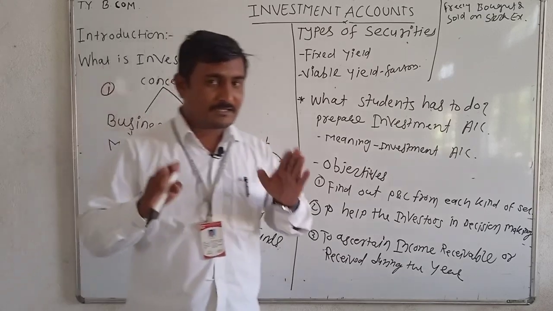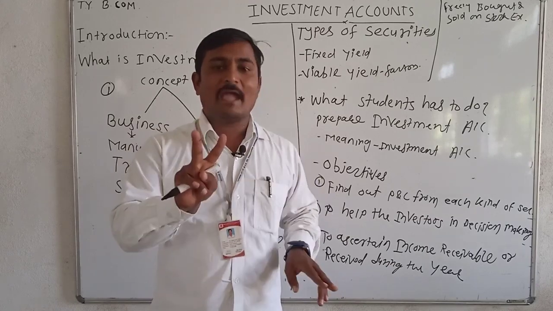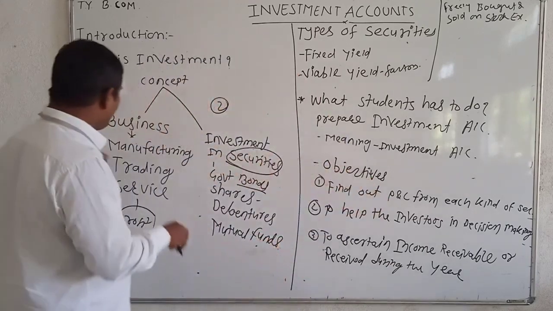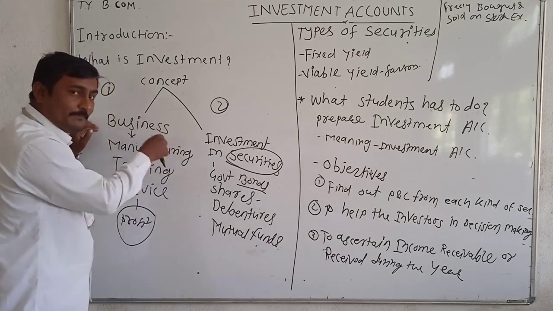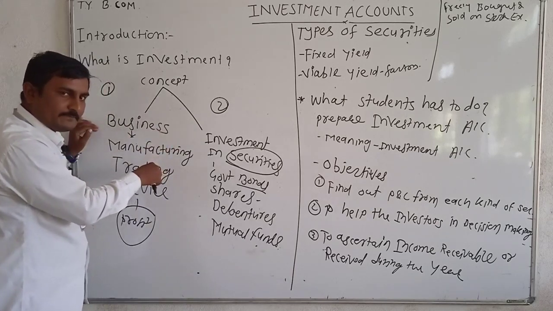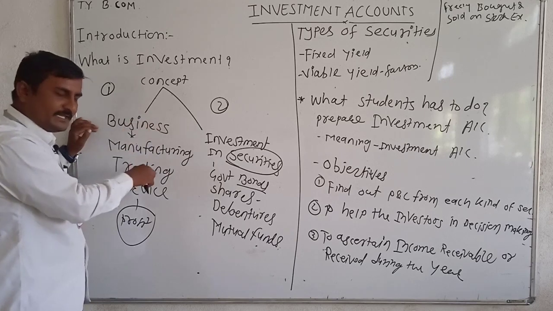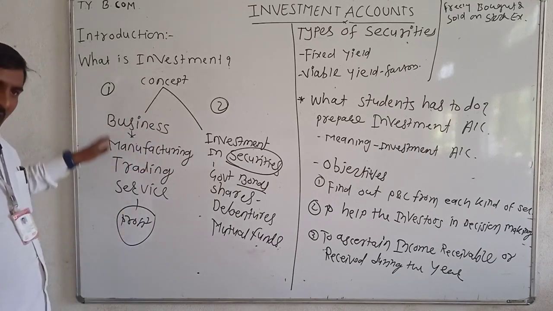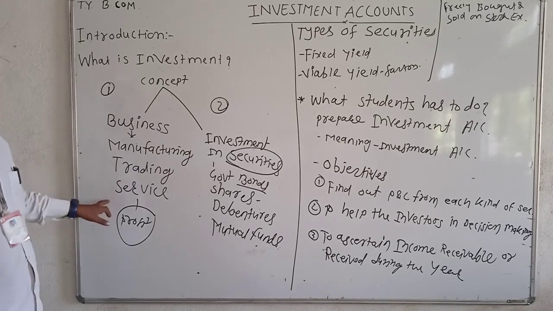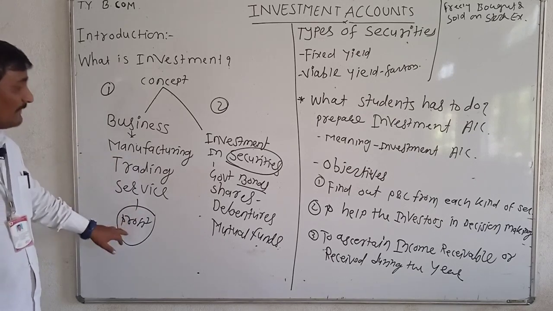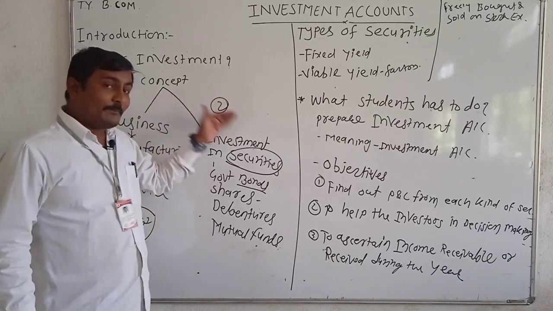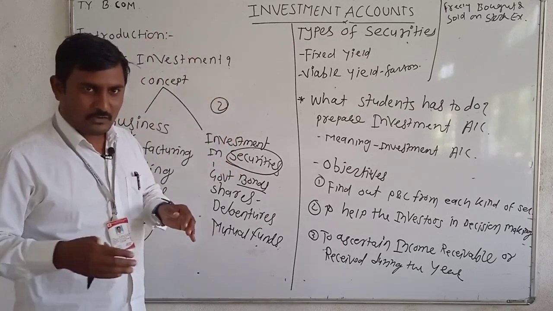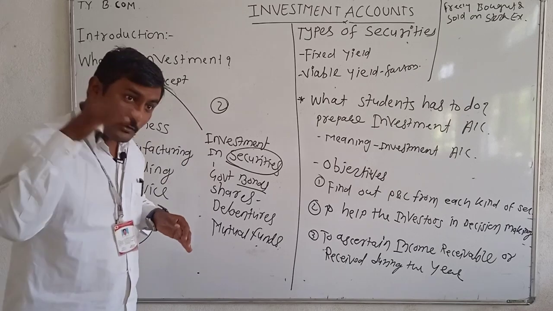So I hope you understand the first two angles of investment. First angle: money invested into your own business, a business like a manufacturing concern, trading concern or service concern. After investing money into this type of business, businessmen enjoy profit. Second angle: money invested into an already established business, an already going concern.